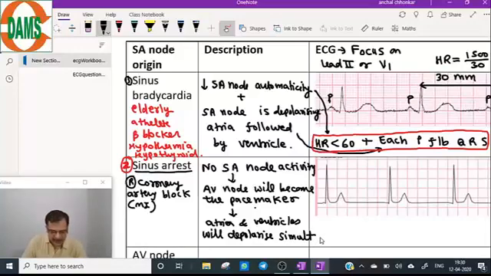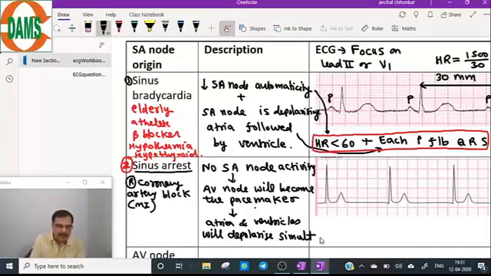The SA node is completely dead. So no SA node activity, and AV node will become the pacemaker, and atria and ventricle will get depolarized simultaneously.